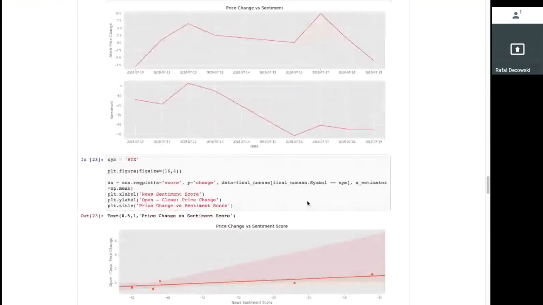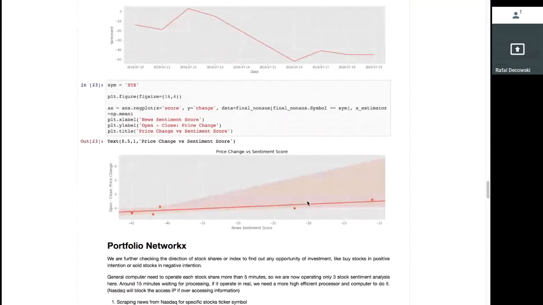To further evaluate the impact of sentiment score on prices, we used a regression plot. This plot shows a clear trend pointing upwards, which means that the price change is increasing in a positive direction with the sentiment score.